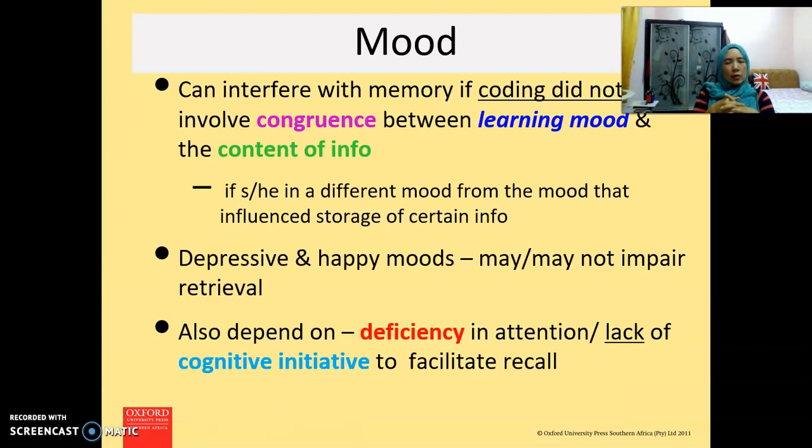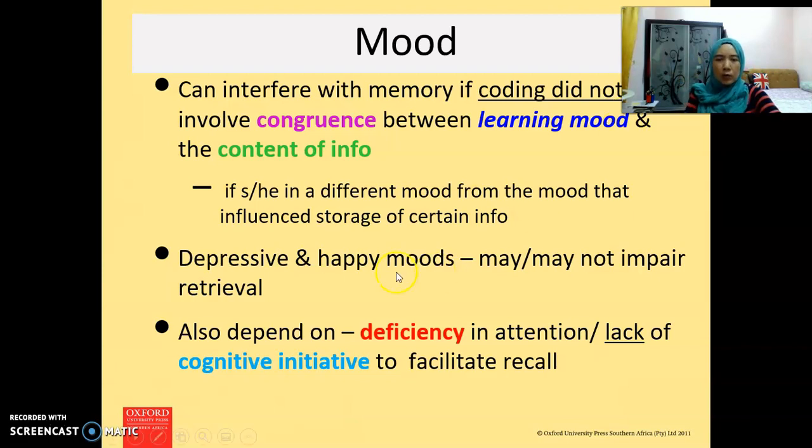Also, for example, a depressive and a happy mood. A depressive and a happy mood are not congruent. Depressive is something bad. Happy is something good. So this thing does not jive, it's not congruent. So it may impair or restrict the retrieval of information. That's maybe the reason why we forget.